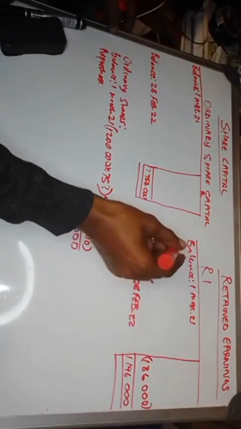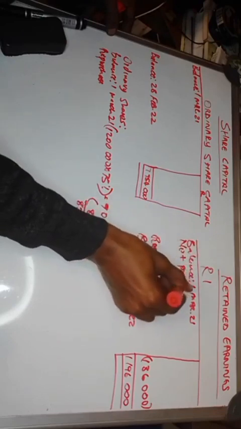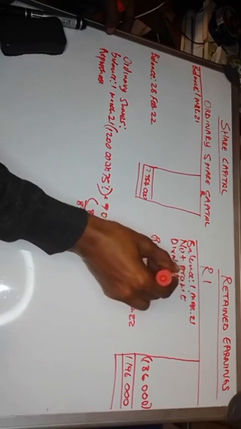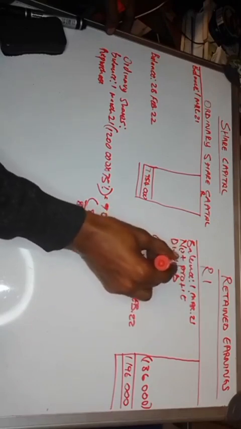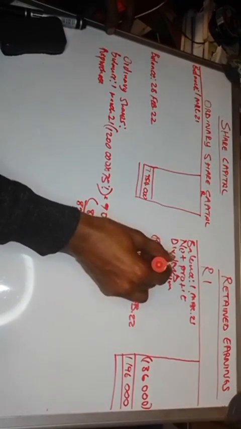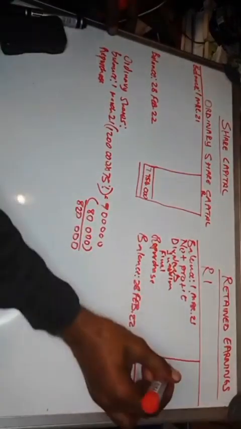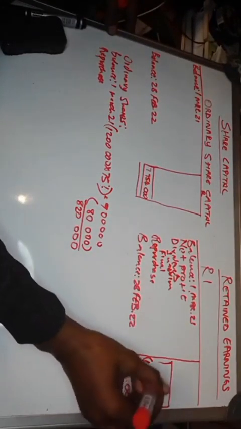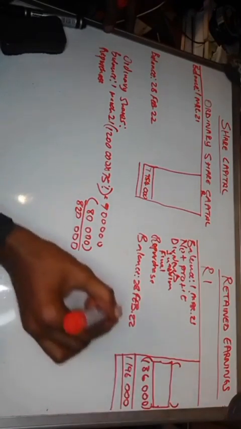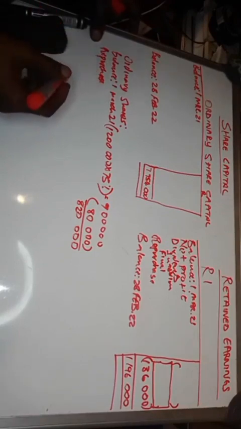And remember, on retained earnings, the next item should be net profit. Net profit, and the next item is dividends, right? On dividends, you will have interim as well as final dividends. When you add them together, they will give you the amount for dividends that you will subtract here. Okay, let's continue with the calculation of the number of shares.